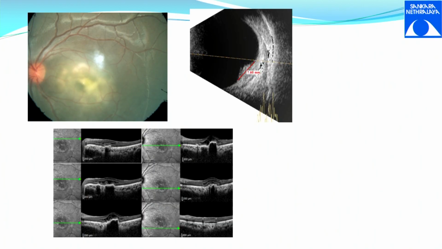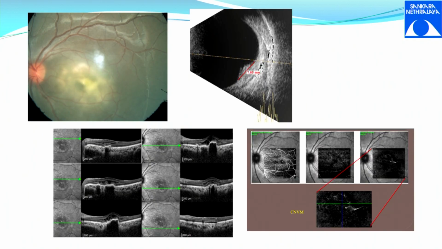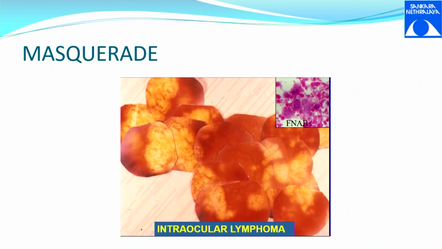So this is an OCT picture where the inflammation is so severe, the posterior scleritis is so severe, that there is intraretinal fluid accumulation. Okay, and because of that there is a CNVM. Understand? So the complication, the disease per se is something. It has not been treated for so long, and because of the aggressive nature of the disease, it has developed a complication which is completely unrelated to it.